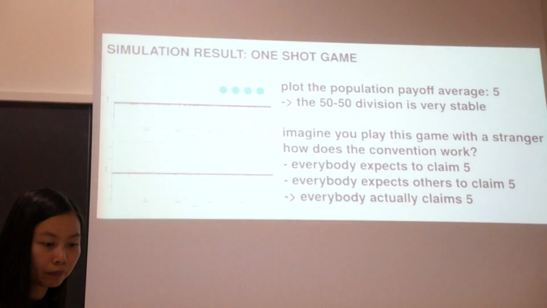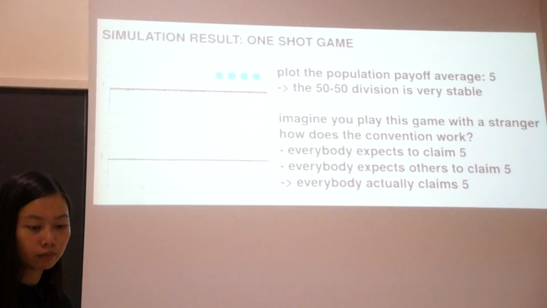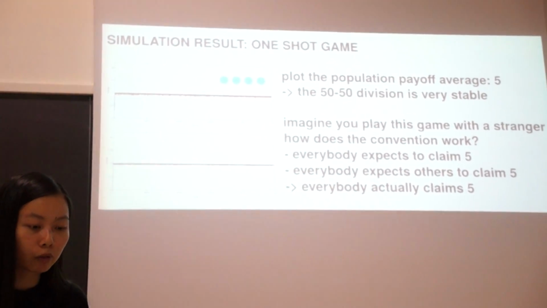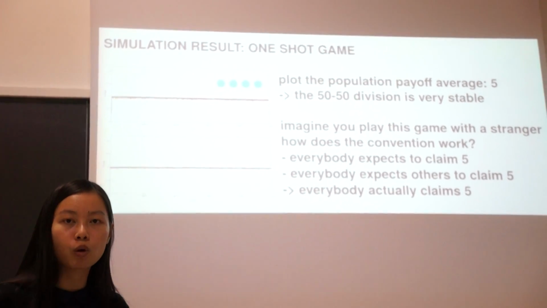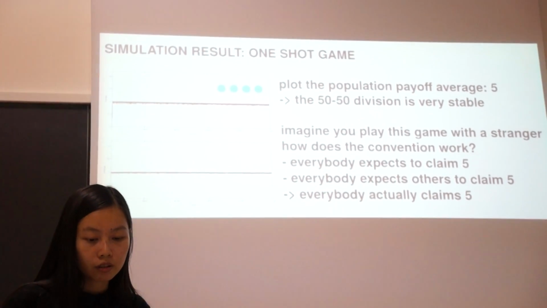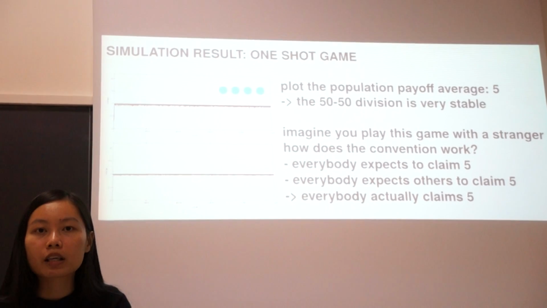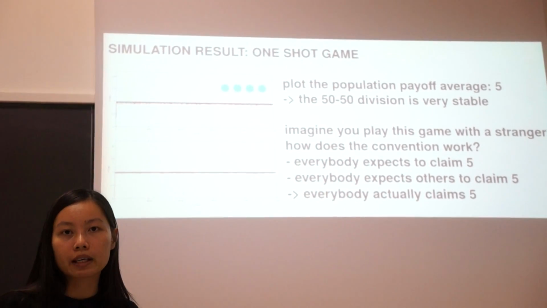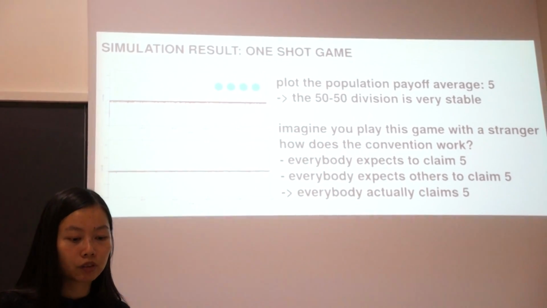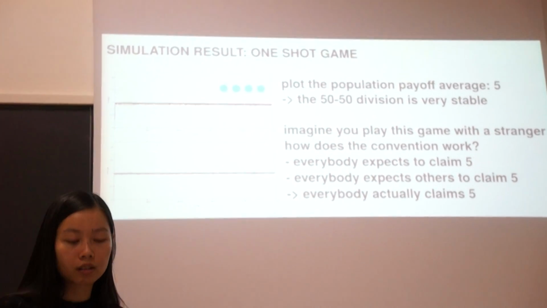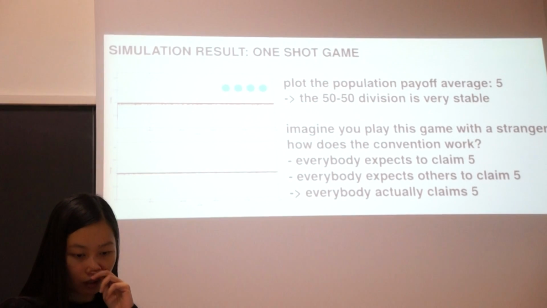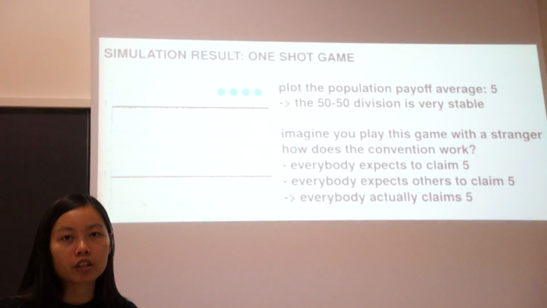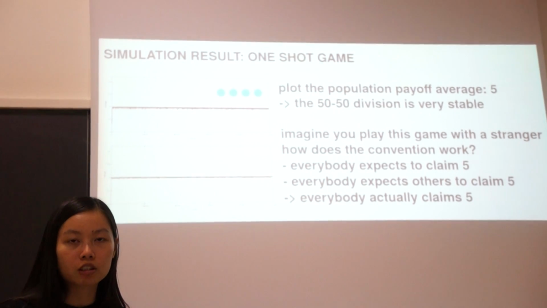So if we plot here the population payoff average over time for the one-shot game, it will be approximately 5 all the time. And so the 50-50 division is very stable across a lot of cycles. This is 100,000 cycles. We can run up to 500,000, and it will still be like this. So you can think of this as the emergence of the convention of the 50-50 division in societies.